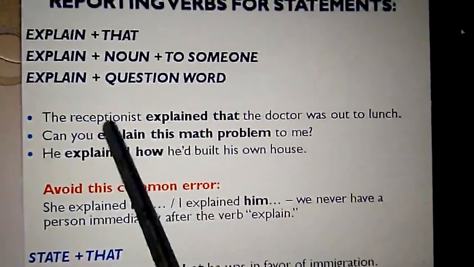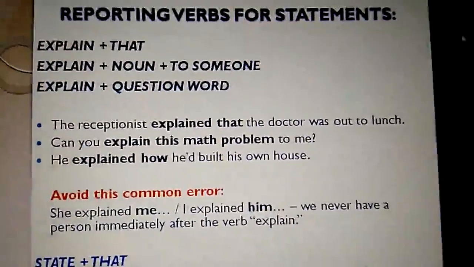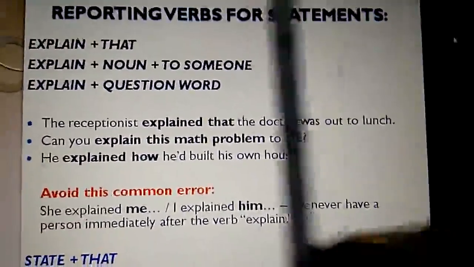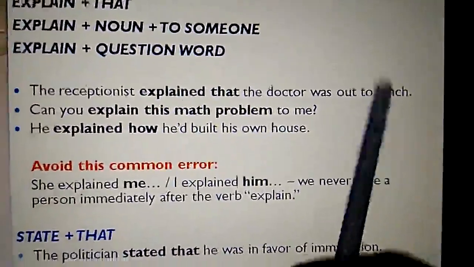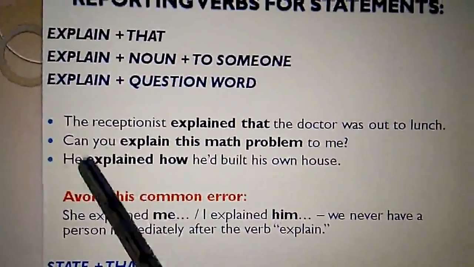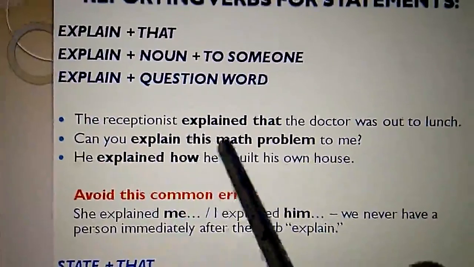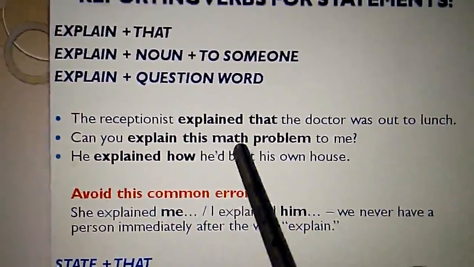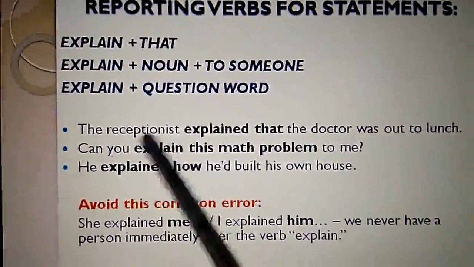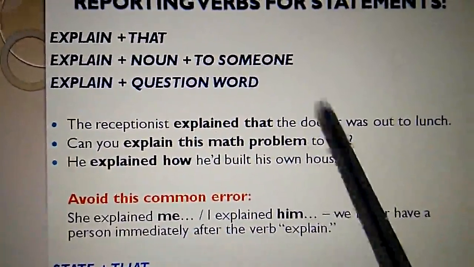See the example: the receptionist explained that the doctor was out for lunch. So explain that is the pattern we have used in this sentence. Now see here, can you explain this math problem to me? This math problem is a noun which we are using, and to me is someone. So can you explain? Explain is the reporting verb. This math problem is the noun phrase, and to me is the to-infinitive here.